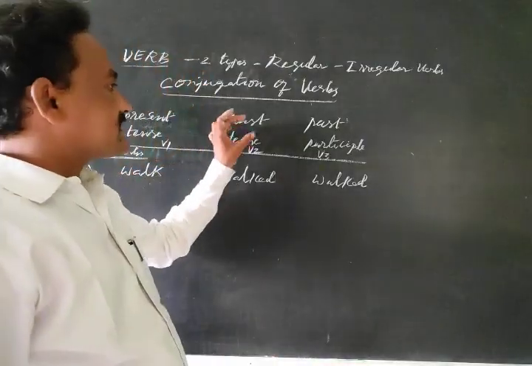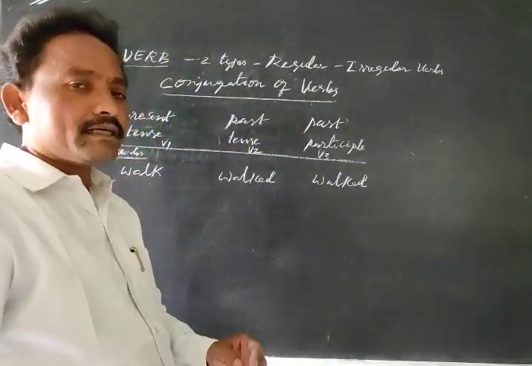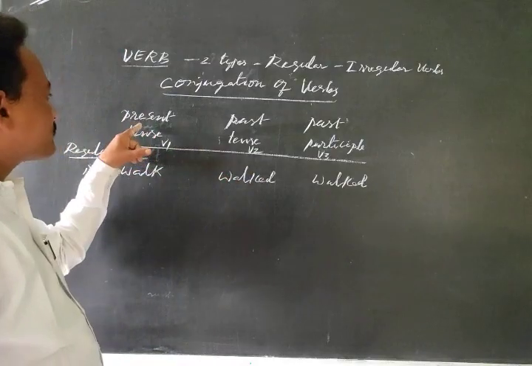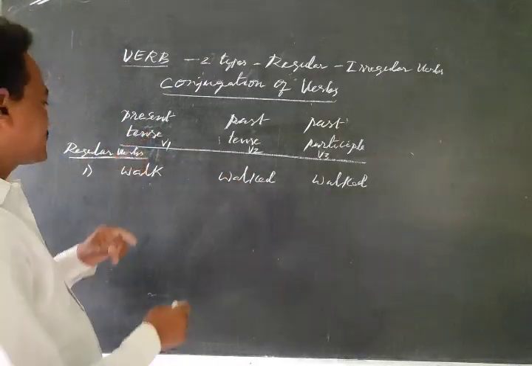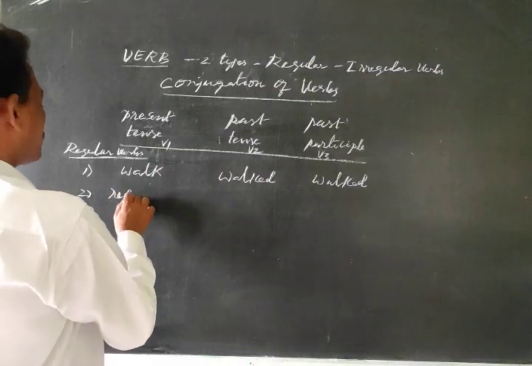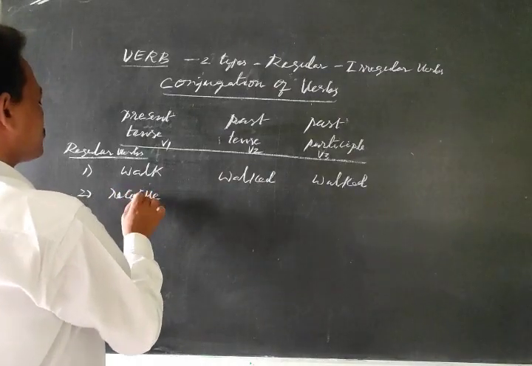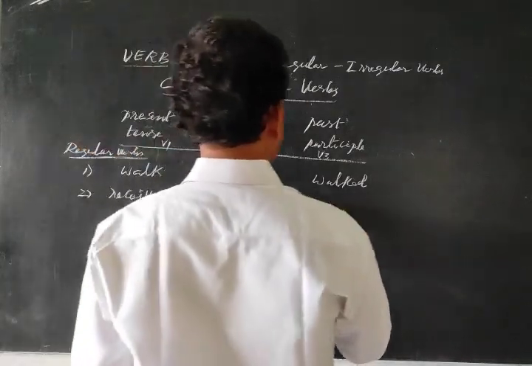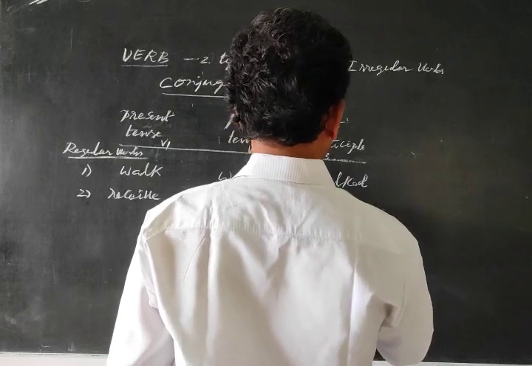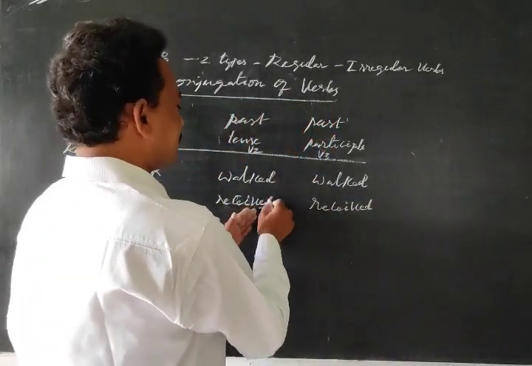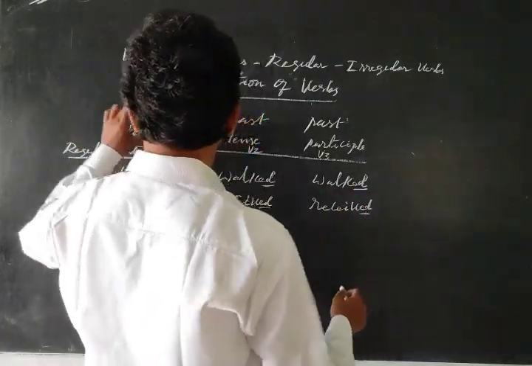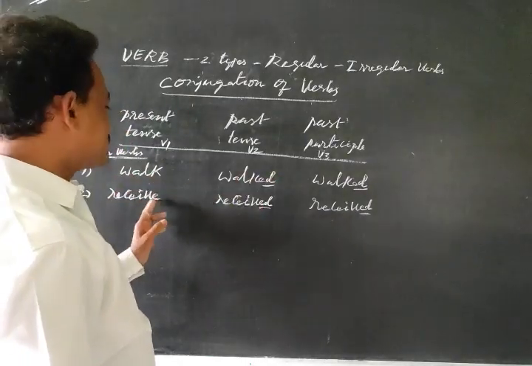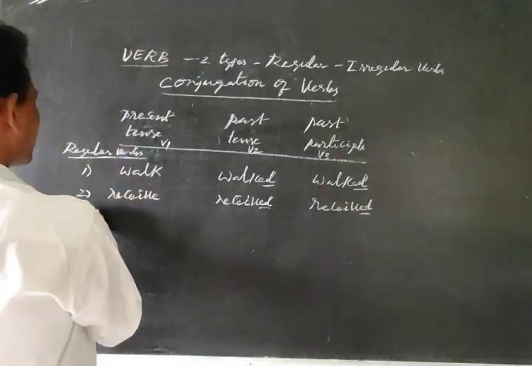To form past tense and past participle, regularly the suffixes d or ed are added to the present tense form of the verb. And likewise, second one, receive, R-E-C-E-I-V-E. Second form of the verb, received. Third, also received. So regularly d or ed are added to the present tense of the verb. Walk, receive: these are regular verbs.